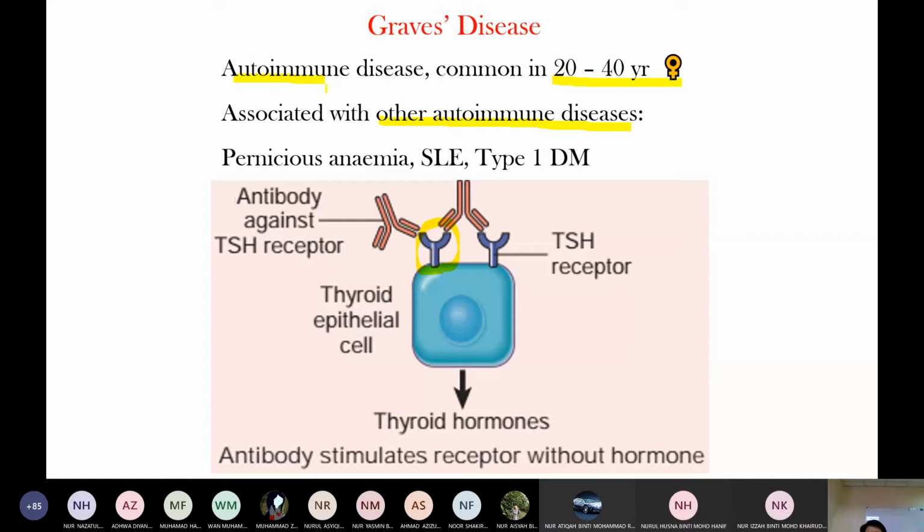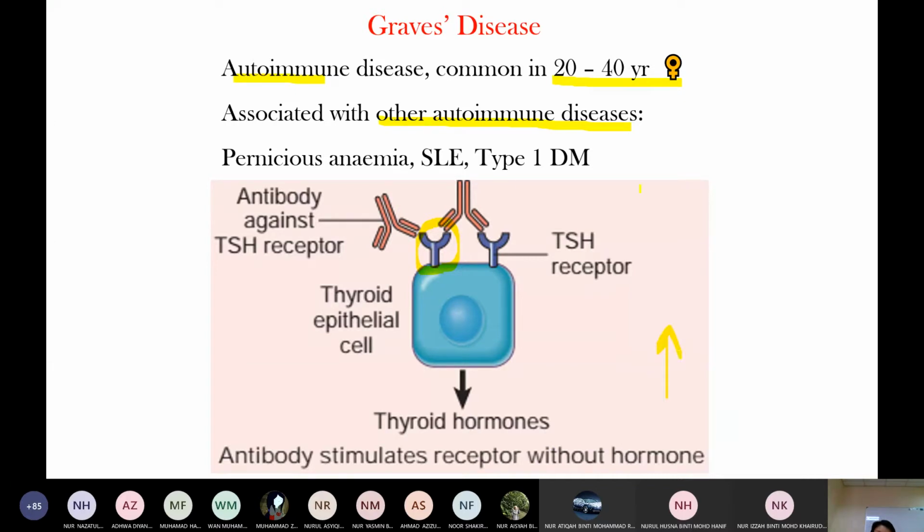Normally TSH acts on the TSH receptor and stimulates the release of thyroid hormone. But in Graves' disease, there is an antibody to the TSH receptor. This antibody always stimulates the TSH receptor, so the thyroid epithelial cells synthesize thyroid hormone all the time, and the blood thyroid hormone level is increased. In the normal physiological process, TSH acts on the TSH receptor and stimulates thyroid hormone synthesis. When thyroid hormone is increased, there is a negative feedback.